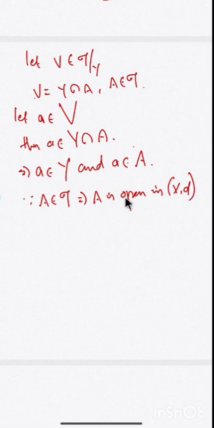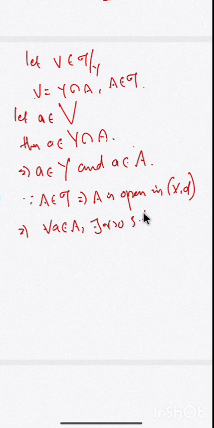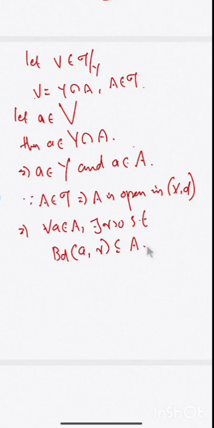When a set in a metric space is open, for every a in A, there exists r greater than 0 such that the open ball B_D(a, r) will be completely contained in A itself. So this will be true for every element in capital A. Now we have a as an element in capital A, so corresponding to this a, there will exist some radius with this property.